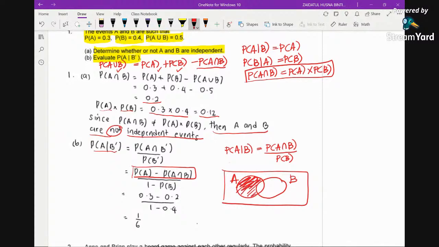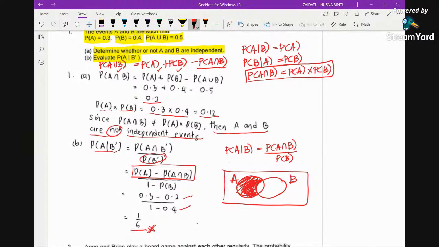All A except for the B. Okay, so you may see that this is basically P(A) minus P(A intersect B). Okay, so you may just derive this formula. And since P(B') is simply the complement of P(B), it's 1 minus P(B). All right, so now you substitute all the values involved, so you will get this answer.